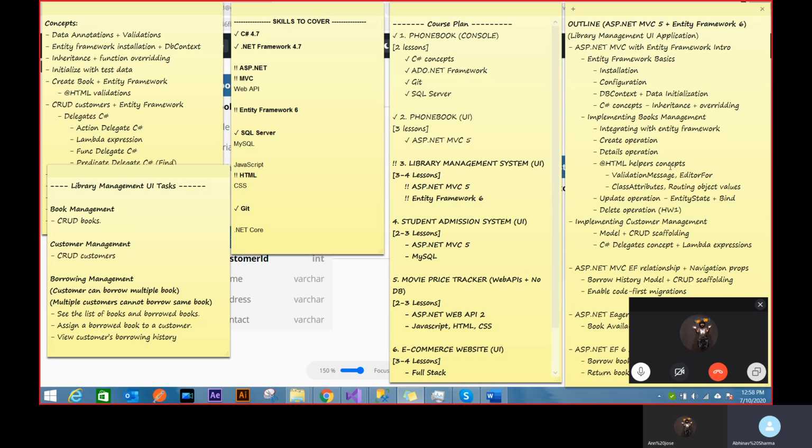And the next thing which becomes very important because of entity framework, we look at those delegates. We look at those LINQ queries. We start looking at the data on the C# side rather than SQL. And somewhere down the line, you have to do some kind of LINQ operation if you're dealing with data, on the C# side rather than SQL. So LINQ is something which you really can't skip.